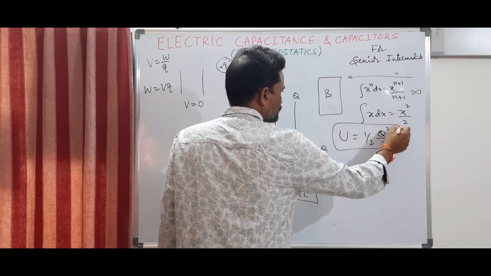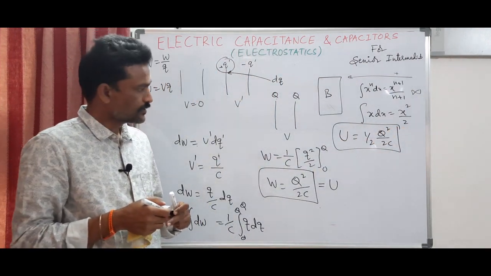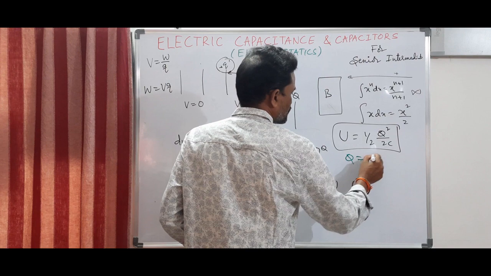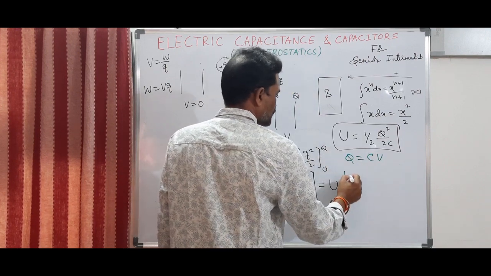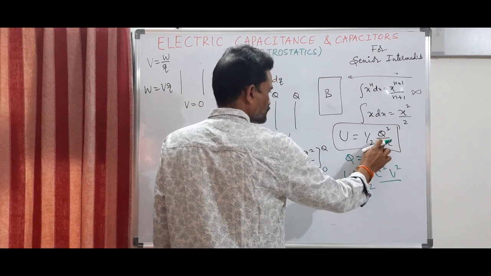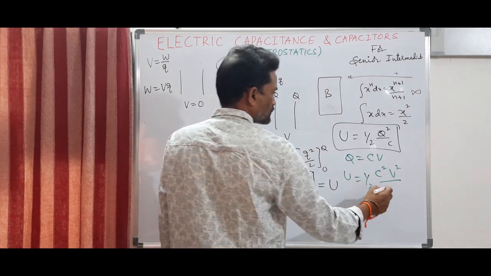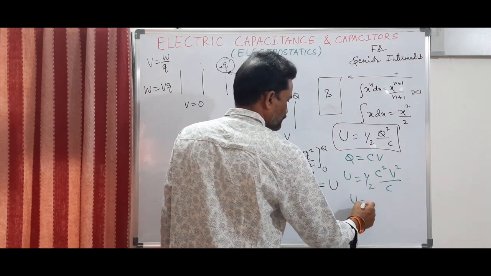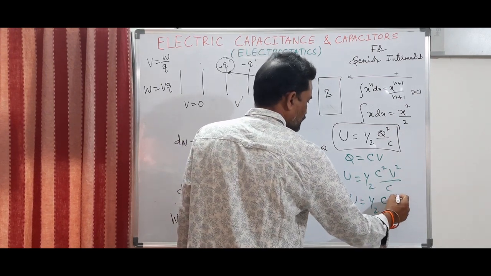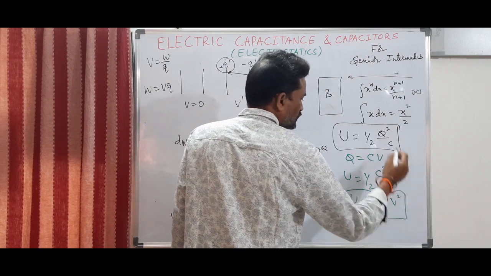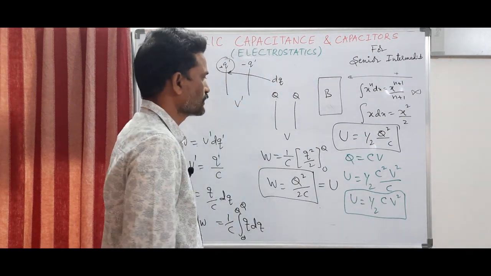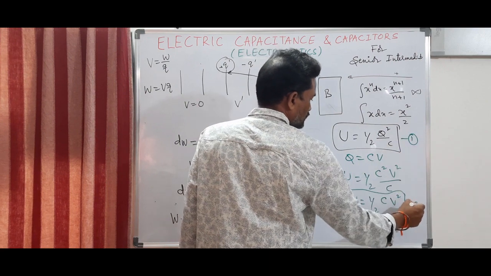This is one form of the energy stored. This can be written in two other ways also. I substitute Q is equal to CV. Then the second equation, U is equal to half, here it is C square V square by C. So one C gets cancelled, and it is half CV square. This is the same formula expressed in terms of C and V. This is derived from the first one only, all are the same.